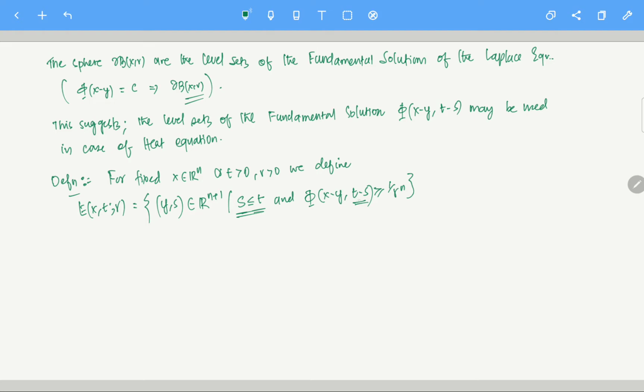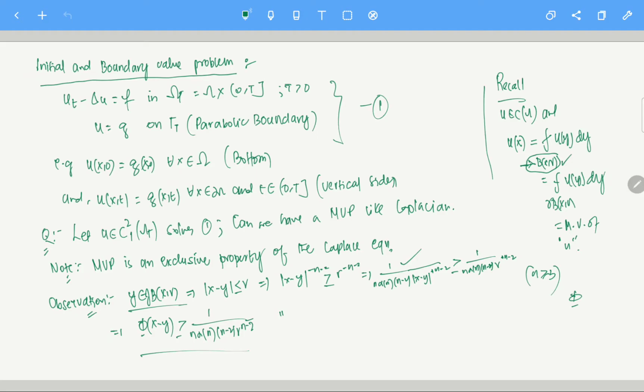If t minus s is negative, then phi is 0, and we would be saying that 0 is greater than or equal to 1 by r to the power n. That set is going to be empty, and we don't want that. So s is of course bounded by t, but s can be negative, since s is in R. This is what we are choosing. And where are we getting this? Phi greater than or equal to 1 by r to the power n is just a motivation.